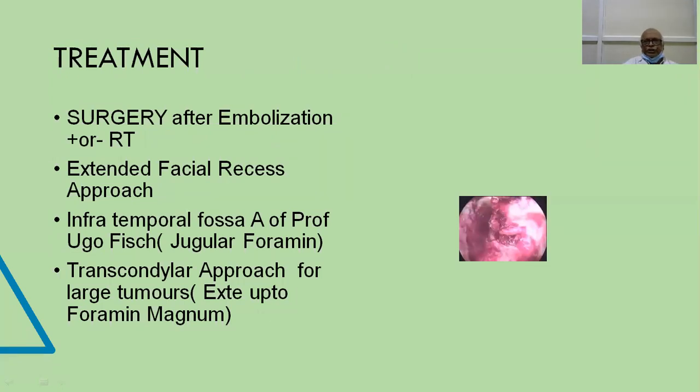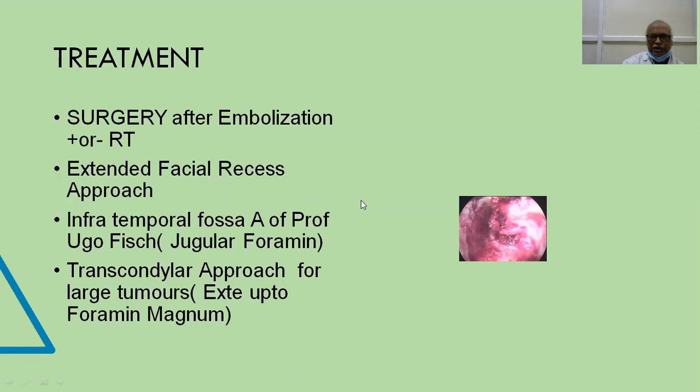Now, how do we treat? Treatment is by surgery. Surgery always should be done with prior embolization, and sometimes it has to be followed by radiotherapy to prevent a residual lesion or a recurrent lesion. If the tumor is small, you can do what is known as the extended facial recess approach. We will do a mastoidectomy and we will open the facial recess.